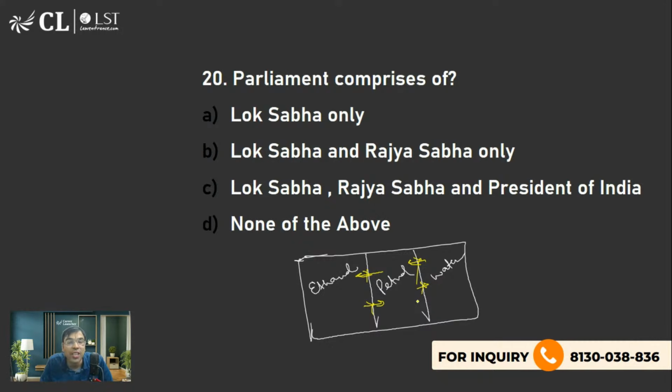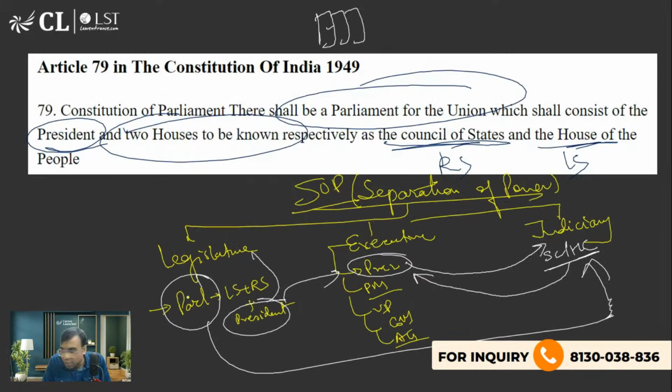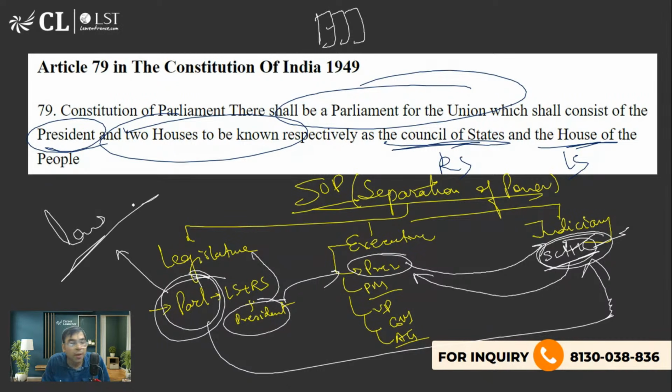So I am saying there is no watertight separation of power. It means it is not that it is completely watertight so that one cannot go to the other side. There is no such restriction, right. Because there is a concept of checks and balances, and from there it will happen. So the parliament can remove a Supreme Court and High Court judge, and the Supreme Court can strike down the law made by the parliament. Does it happen or not? Parliament makes a law, Supreme Court strikes it down. National Judicial Appointment Commission, it was a constitutional amendment struck down by Supreme Court. The executive takes some decision, president, prime minister takes some decision invalidated by the Supreme Court. It happens many times, right? And the president appoints the Supreme Court and High Court judges.